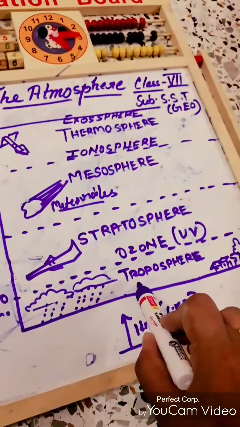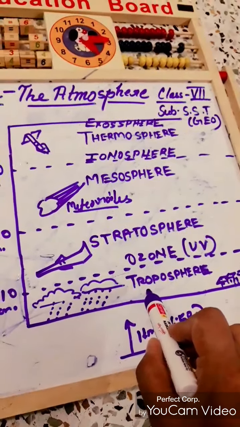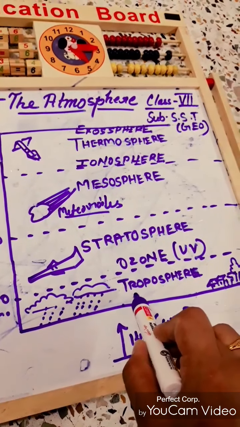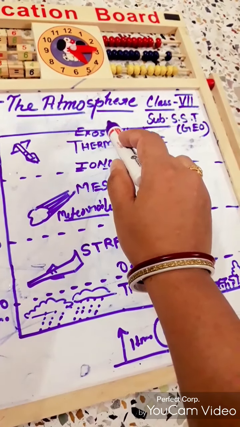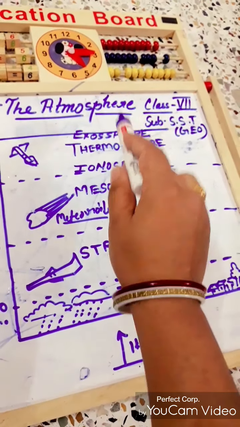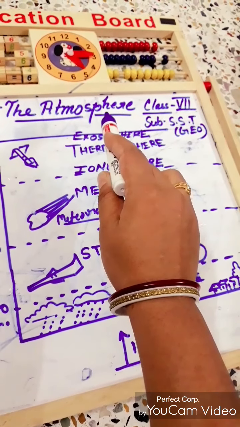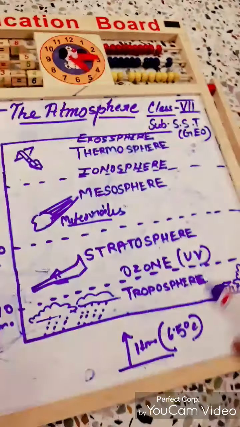In the troposphere, it is known as the densest zone because all the weather phenomena happen there. But the exosphere has a very thin amount of air and the density is very low. Only the lighter gases like helium and hydrogen are found here.